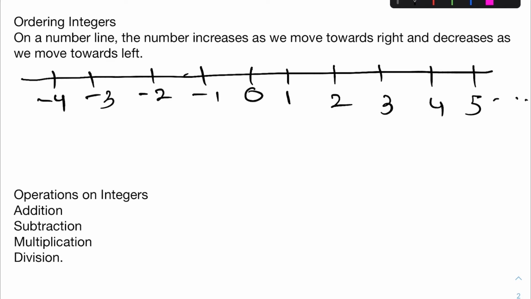Look here, as we move towards the right, the number is increasing, and as we move towards the left, the number is decreasing. If we go right, the number increases.